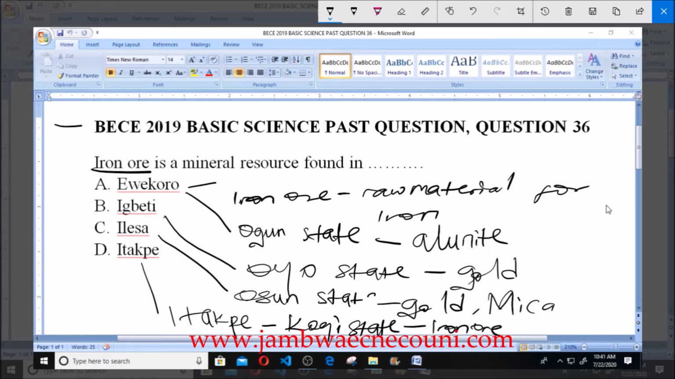So from this you see that D is our answer, which is Itakpe, in Kogi State. That's where you find iron ore. So the answer is D.